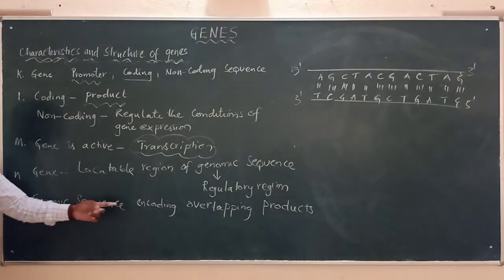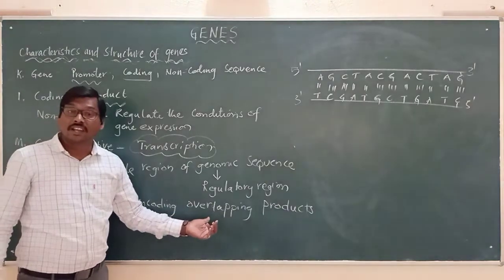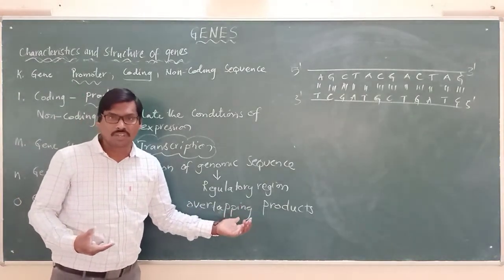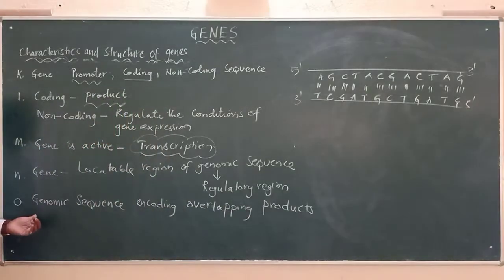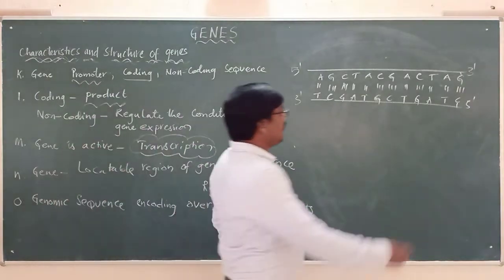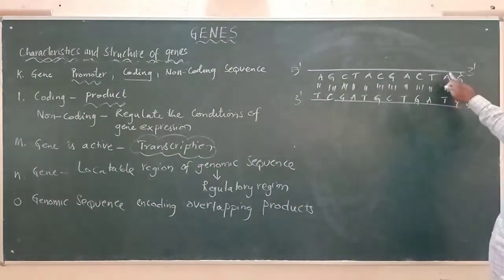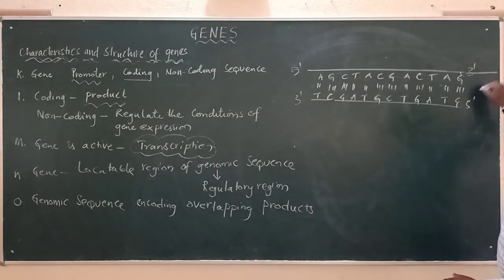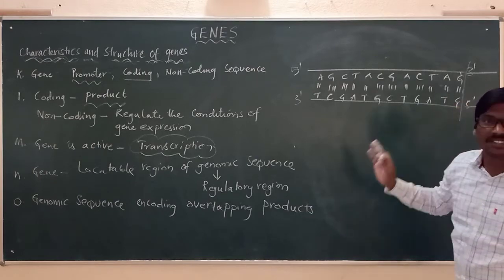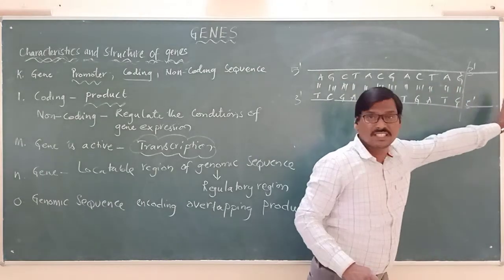Genomic sequence, okay, encoding. The encoding region can overlap in the products. What do you mean by this sentence? Genomic sequence encoding overlapping products means what? Now see here. Let us remember that it is a continuation. Here also there is the continuation of the sequence. But from here it is a separate gene. From here, this part, it is a separate gene.